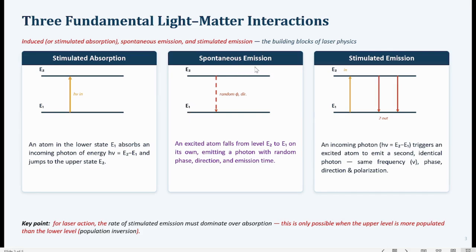Now in the second case of spontaneous emission, the atom is already in the higher state, and since this higher or excited state has a lifetime of 10 raised to the power minus 8 seconds, this atom can only stay in the upper E2 level for this time, and it has to jump back to the lower state after this time interval.